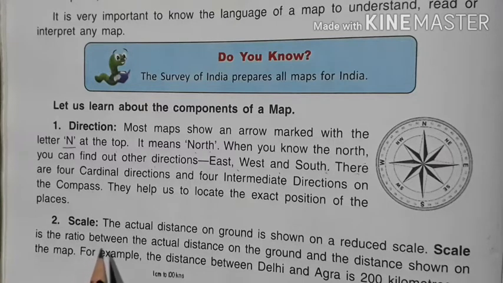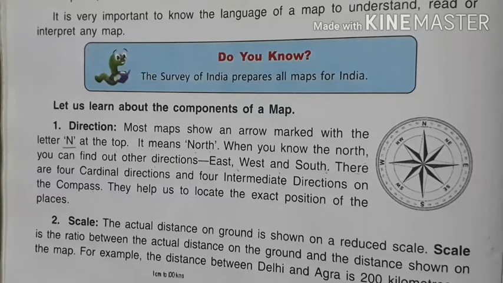Number 2 is scale. The actual distance on the ground is shown on a scale. Scale is the ratio between the actual distance on the ground and the distance shown on the map. It means what is the distance we have on the ground and what is the distance we have taken on a paper, on a sheet.